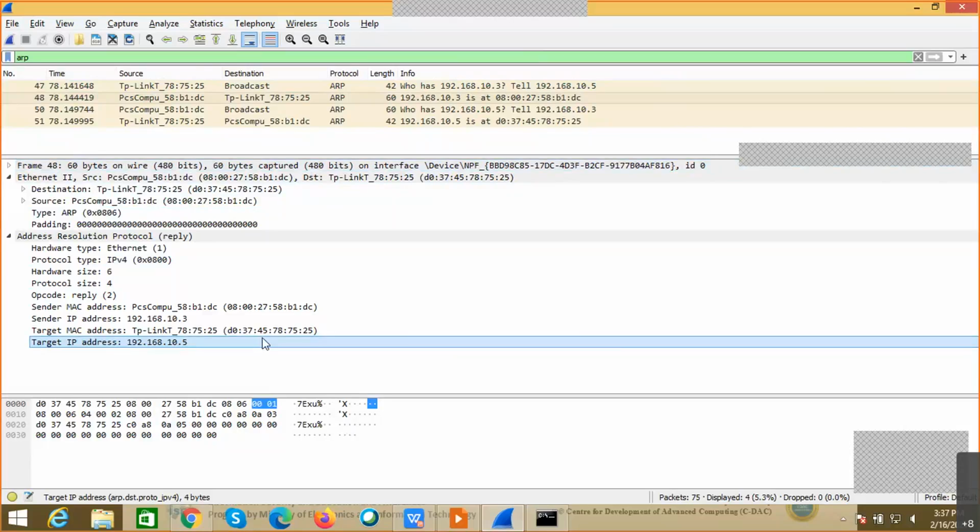ARP communication is only done at the beginning of the communication, if the MAC address is not known by the host which is starting the communication. So whenever the host knows where this MAC address is located, it will directly fill in the details and start communicating with the device, or else it will go for the ARP request and reply before starting the communication.